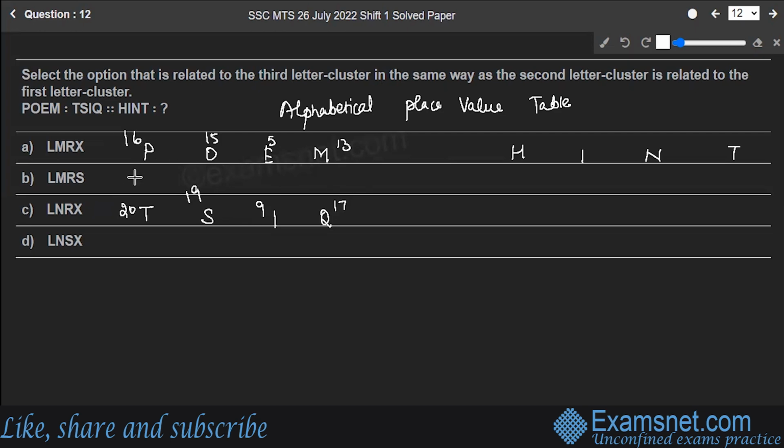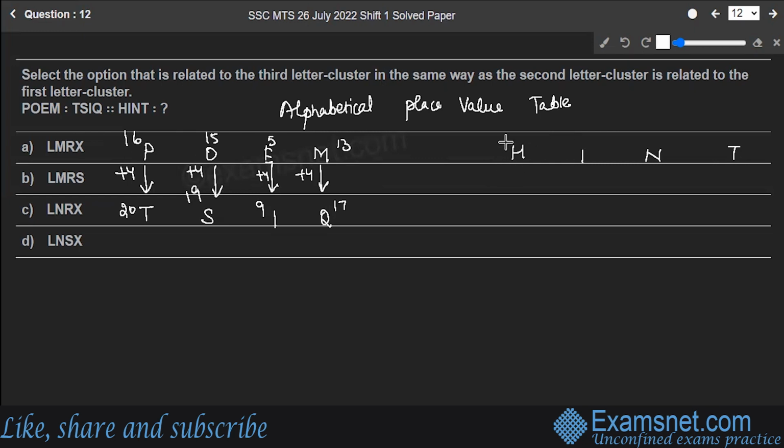Right? So that means, see, very much clear. I have to add 4 at every step. Plus 4, plus 4, plus 4, and a plus 4. So that means we got the answer. We got the pattern or the logic.